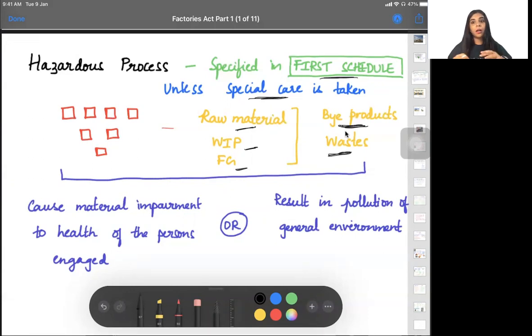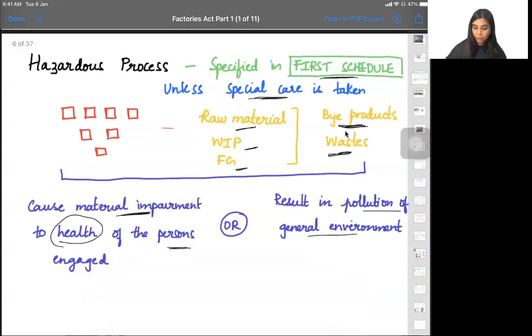Byproducts are something out of one particular manufacturing process. Even if you don't want that product, it will be released because of the manufacturing process. So that is a byproduct. Byproduct or waste, if you do not take proper care of them, if they can cause any material impairment to health of any person, or pollute the general environment, then it is called a hazardous process. So any process which can harm a human being or pollute the environment is called a hazardous process. Is that clear?